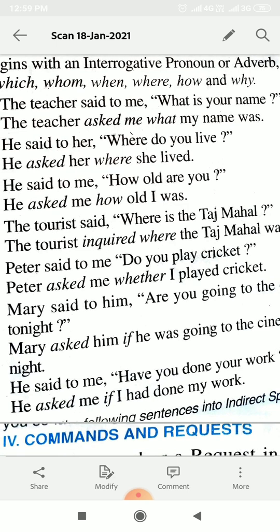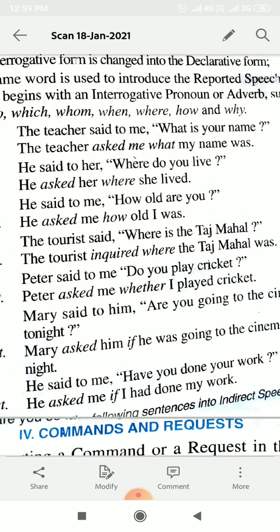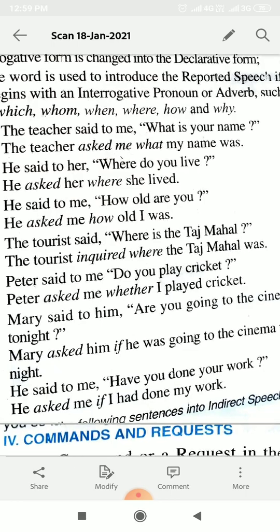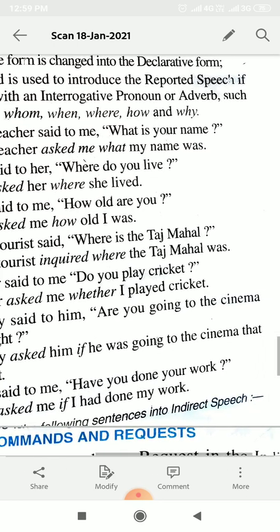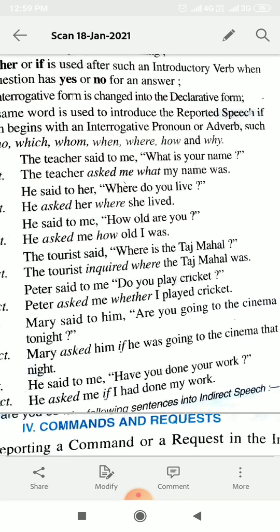Peter said to me, do you play cricket? Peter asked me. Now, do you play cricket contains a yes or no answer. So we will write it: whether I played cricket. Mary said to him, are you going to the cinema tonight? Again, this question contains an answer in yes or no. So you will change it using either whether or if. Here we have used if. Mary asked him if he was going to the cinema that night.